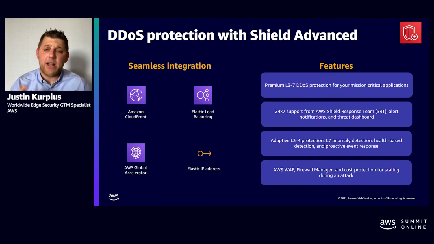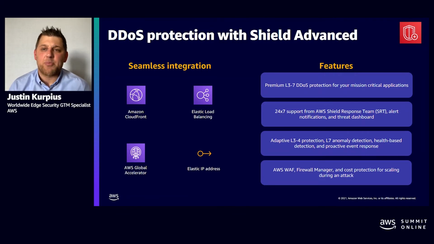And then finally, as I had mentioned, our Shield Advanced package includes AWS WAF and Firewall Manager at no additional cost. Now, I will call out that with AWS WAF, it's at no additional cost when you're protecting that resource with Shield Advanced as well. So, for example, if you're protecting an application behind a load balancer, when you have Shield Advanced and WAF protecting that load balancer, WAF is at no additional cost. And then, of course, Firewall Manager, all the policies that you create within the regions are no additional cost as well when subscribed to Shield Advanced.